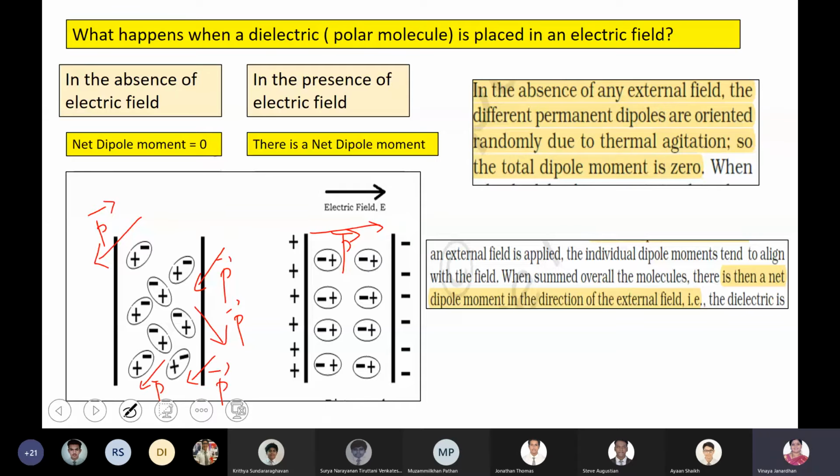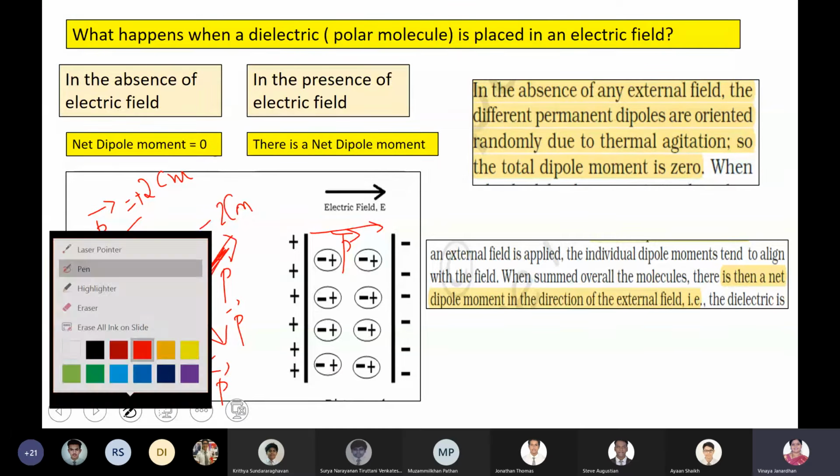So according to the diagram, if one is aligned in the negative axis, the other will be aligned in the positive axis. So that can happen. Here they have shown, right? Suppose one dipole moment is, say, positive 2 coulomb meter, there might be another, I'm just putting it, minus 2 coulomb meter. So one will get cancelled with the other.